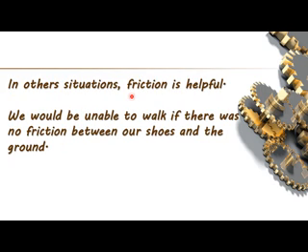In other situations, friction is helpful, like we would be unable to walk if there was no friction between our shoes and the ground. It means we are able to walk on the ground because of friction.